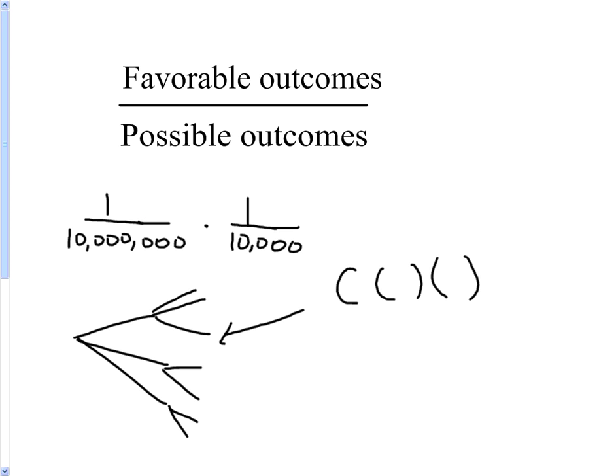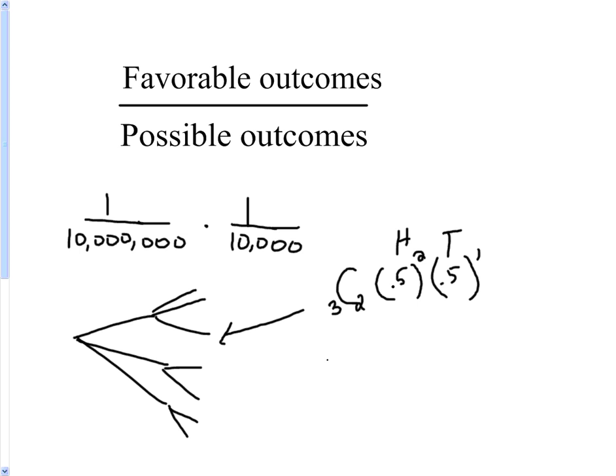Let's say I was doing it for a 3-coin flip. If I'm going to flip a coin 3 times and I want 2 heads, here's tails, 50-50 chance, and I have 2 heads, and that would mean what here? 1 tail. Those are called binomials. We'll talk more about those later.